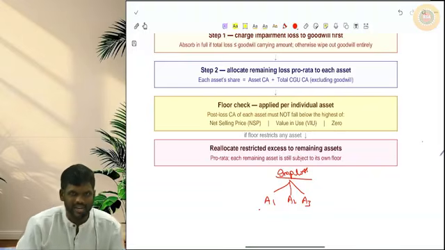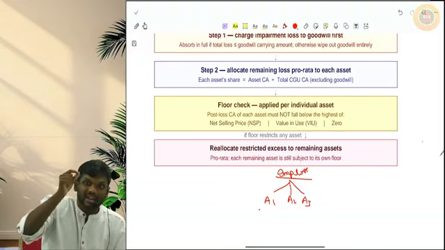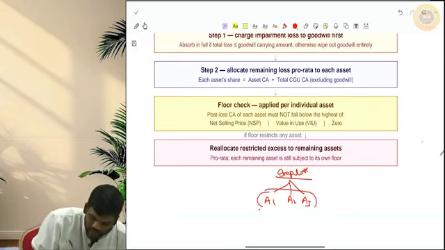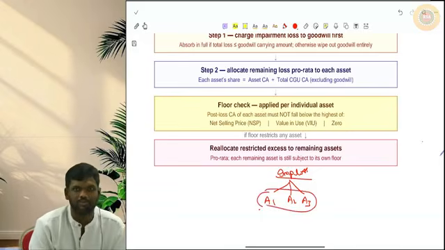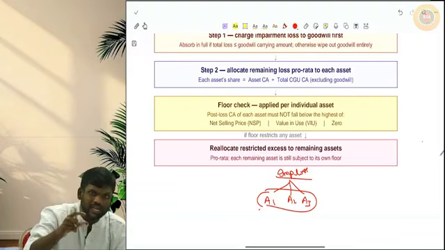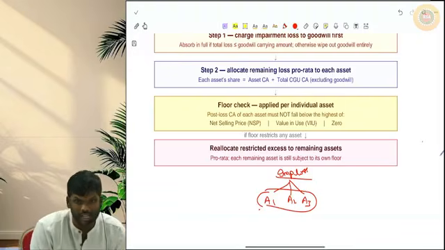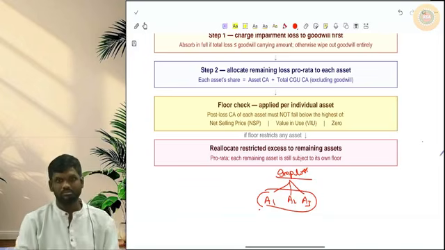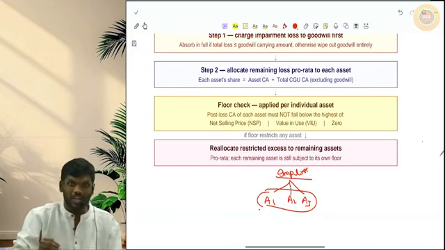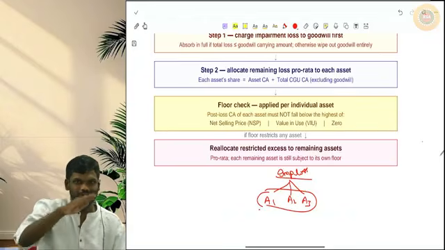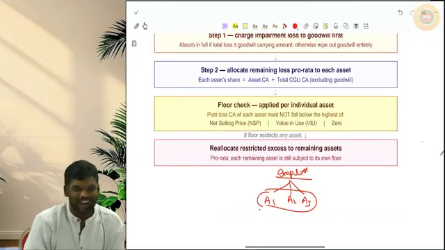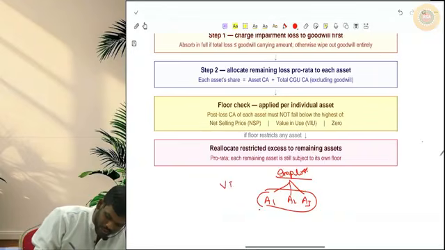At that time, what AS-28 says is that the revised carrying amount of the individual assets after charging impairment loss should not go below the highest of the asset's value in use, NSP and 0.